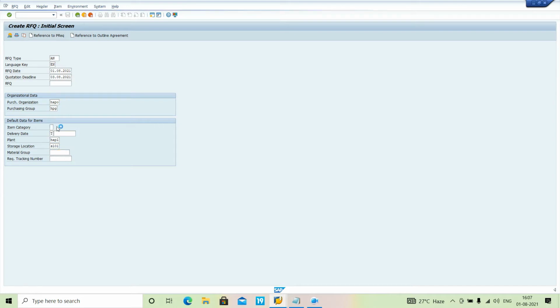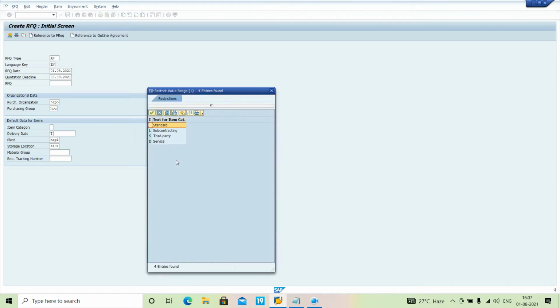See, what is this item category? Item category means for which transaction or which procurement type we use these vendors: standard, subcontracting, third party, or service. First of all, I am creating with the standard.